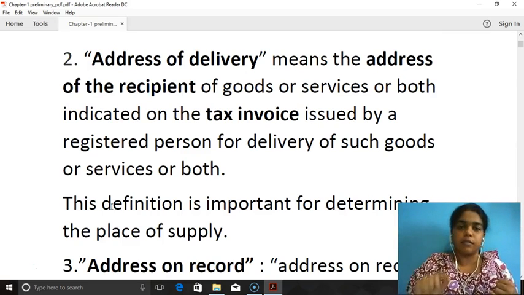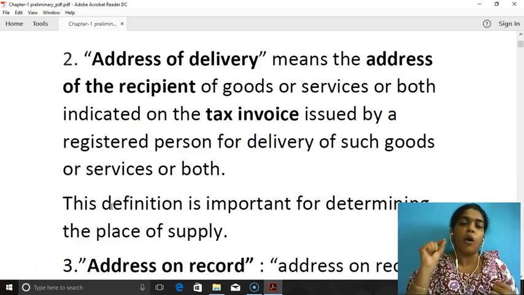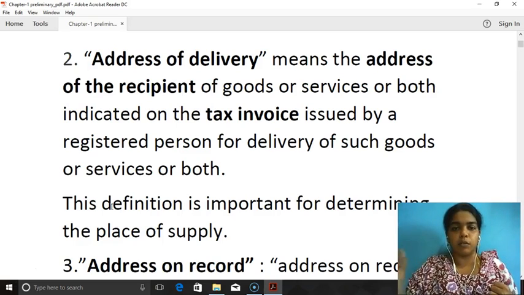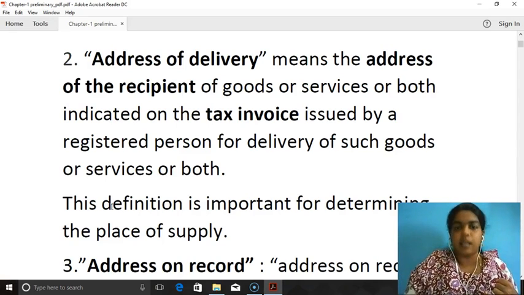Now let us go to the definition. Address of delivery means the address of the recipient of goods or services or both. So it is the address of the recipient, the address of the person who receives the goods or services.